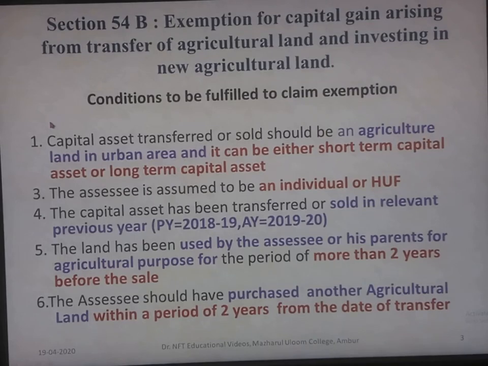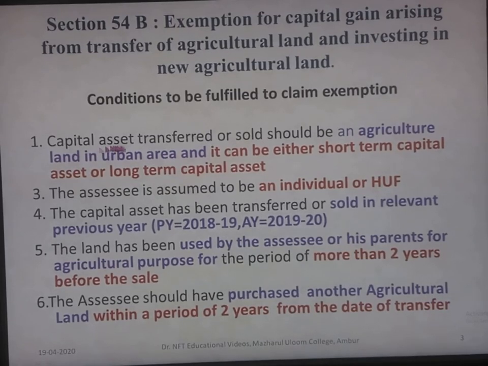Section 54B. Section 54B, as I told you, deals with the exemption for capital gain arising from transfer of existing agricultural land and investing in new agricultural land. Let us see what are all the conditions which have to be fulfilled to claim the exemption.